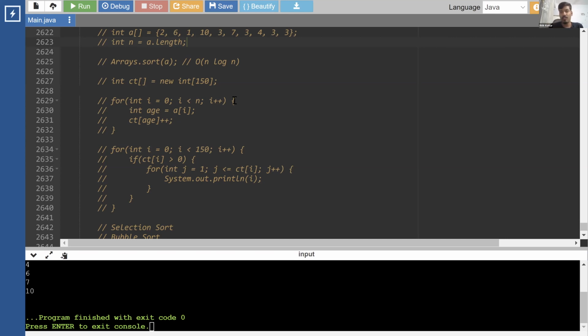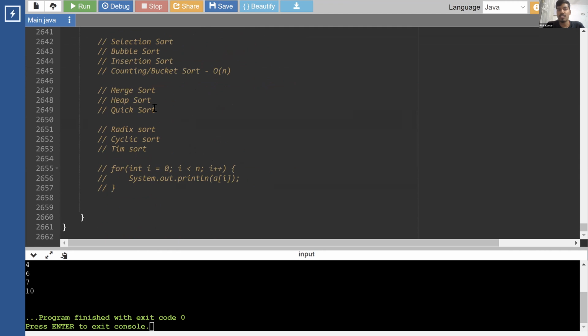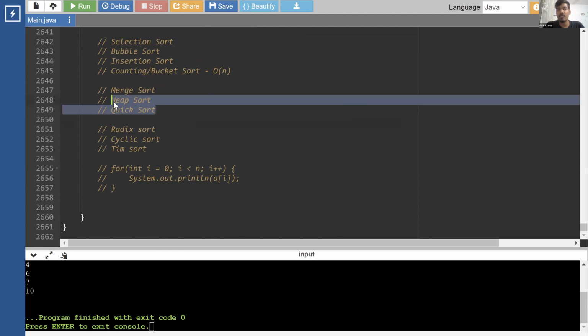Why do most of them have n log n? Why don't we use sort if constants are high? So constants are high, but this uses additional space. You can think of it like merge sort, a little bit optimized. So this uses additional space. Now, if we don't want to use additional space, we might need to write quick or heap sort.